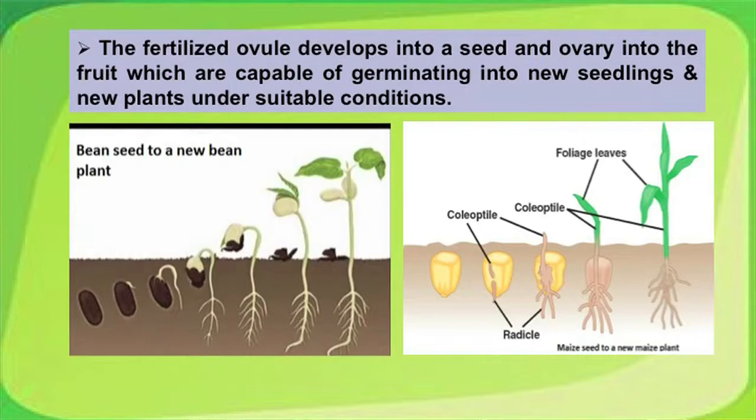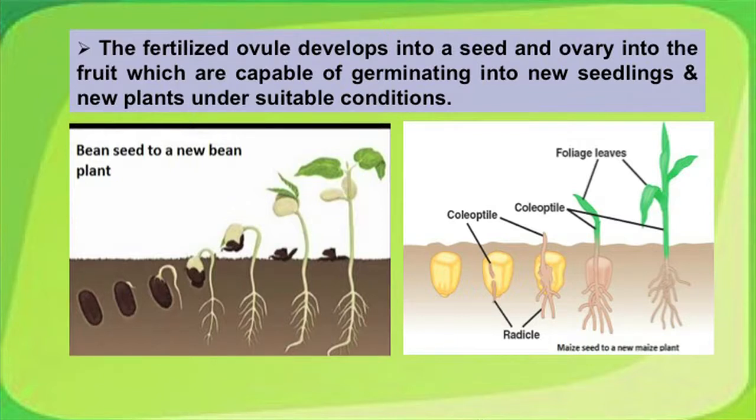Once the fertilization has occurred, the seeds are formed from the fertilized ovule, and when they mature and fall onto the right environment, they germinate into a new plant. Here two examples are depicted on your screen. One is those of, say, bean type of seeds, in which the cotyledons emerge above the ground and form the first leaves of the plant. We call it epigeal germination. Epigeal means above the ground.